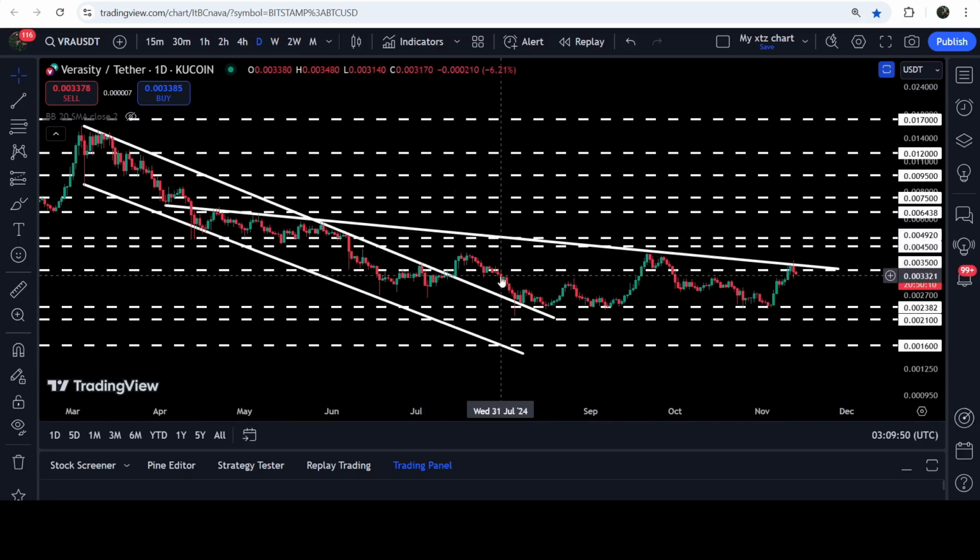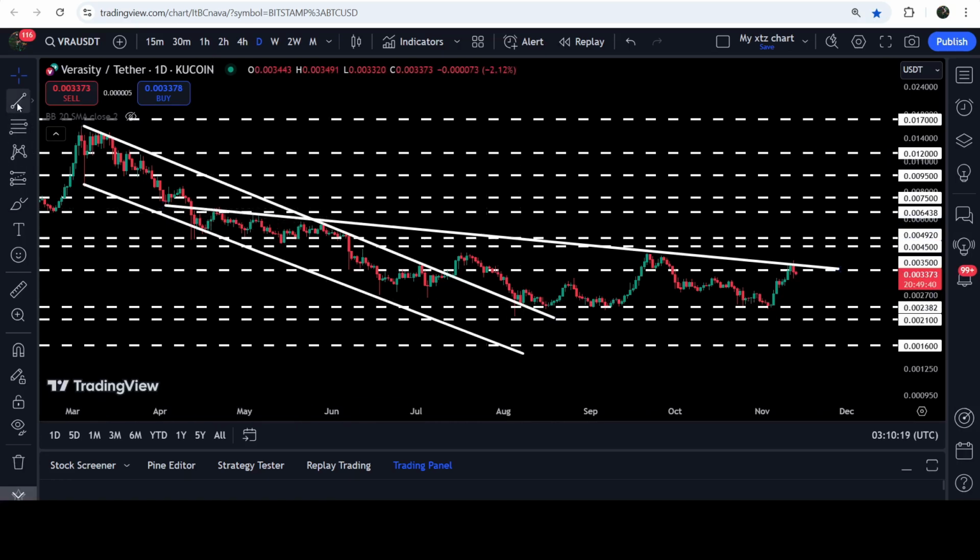After the breakout from this channel, the price retested the previous resistance of the channel as support. And after testing this support zone, that starts from $0.0023 and goes to $0.0021, the price geared up once again, but got rejected by this downtrend resistance here, and once again, it is getting rejected by this resistance here. And previously, this downtrend resistance had been holding as a very strong resistance for several days when it was moving inside this channel.